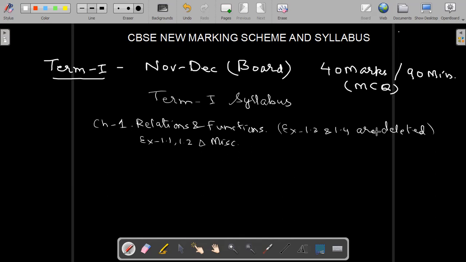So what is the deleted portion? Composite functions are deleted, and inverse of a function will not be asked. That's why these two exercises are deleted. Okay.